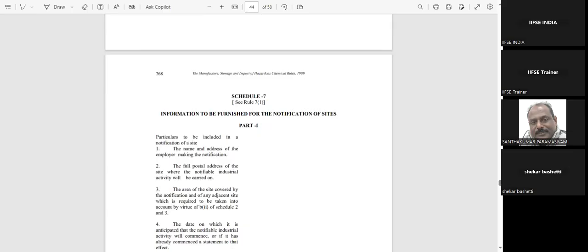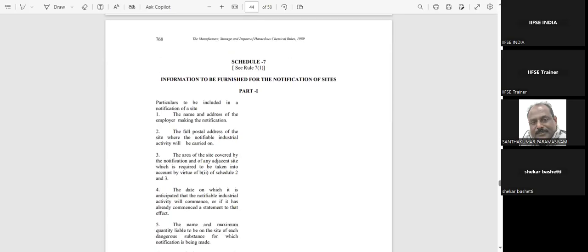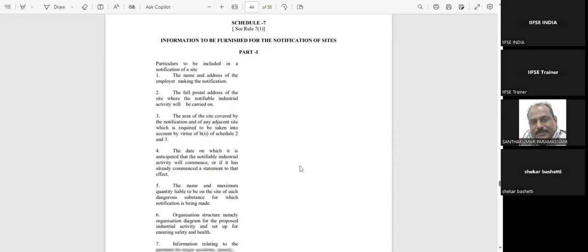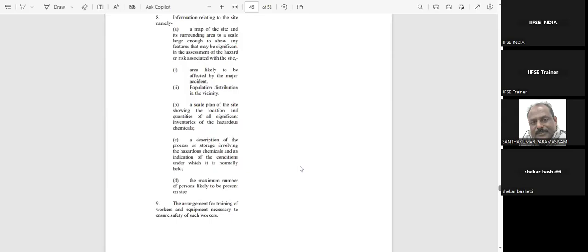Then information to be furnished for the notification of the sites. So what kind of information is to be furnished for the site-specific detail about your site? Again, name and address of the manufacturer, then full postal address and also area of the site covered by the notification, then the date on which it is anticipated, the name and maximum quantities liable to be on site of each dangerous substance, and the organization structure, namely organization diagram, and also proposed industrial activity, etc. All these things will come in.